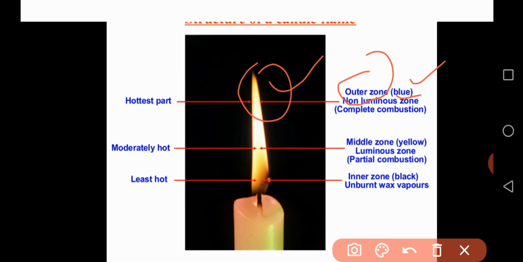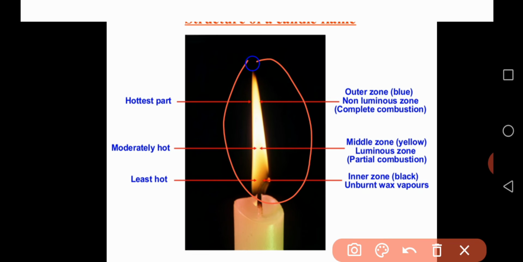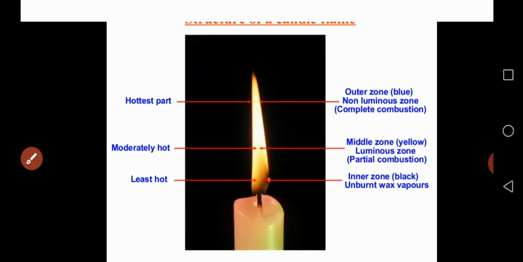Also, the outer zone is the hottest part of this flame. Compared to the entire flame, the outer zone is the hottest part. What's the color? That is blue. And it is also called, as already told, the non-luminous part of the flame. Which one is the non-luminous zone? That is the outer zone.